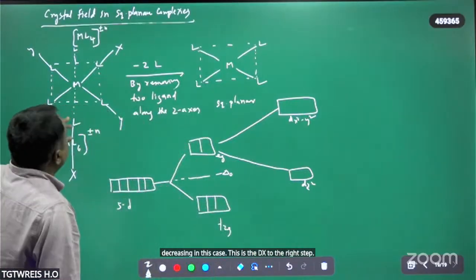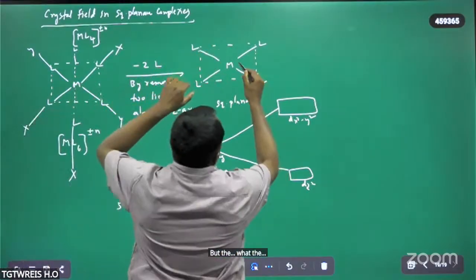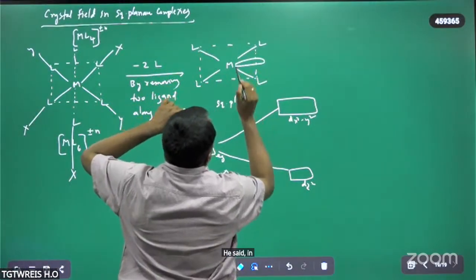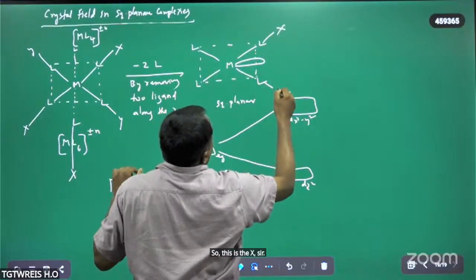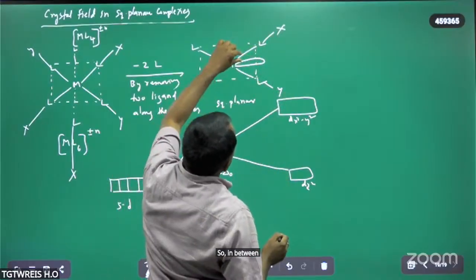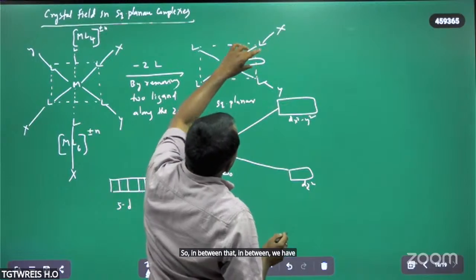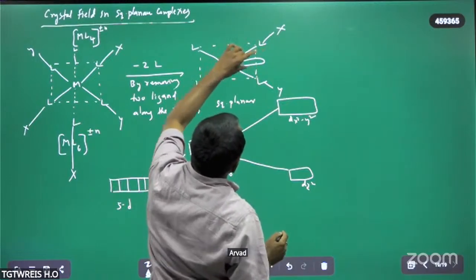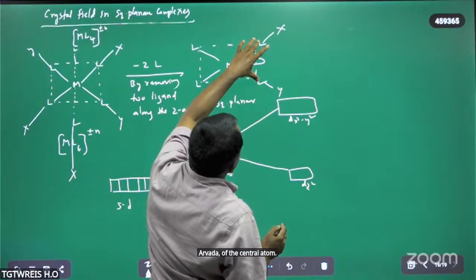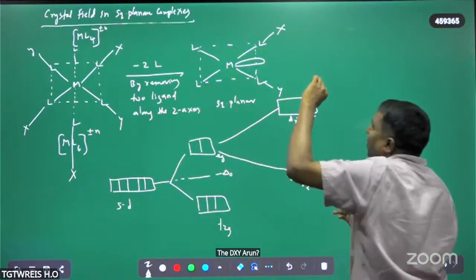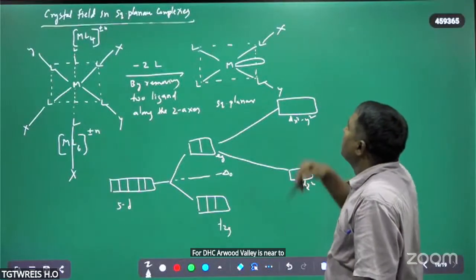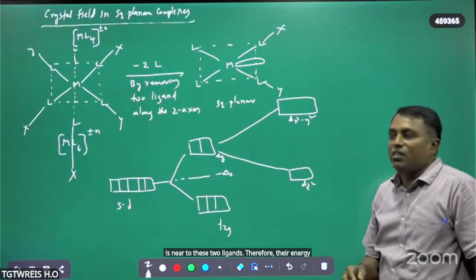But in this case we have what now? One dxy. Suppose this is the x, this is the y. So in between we have the dxy orbital of the central atom. The dxy orbital is near to these ligands. Therefore, its energy is somewhat increased.